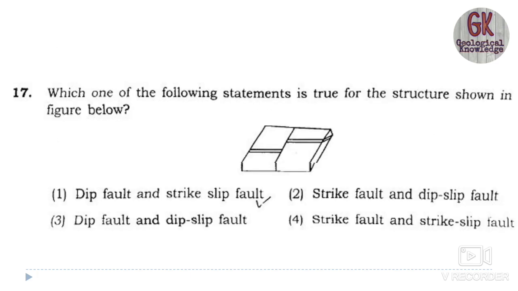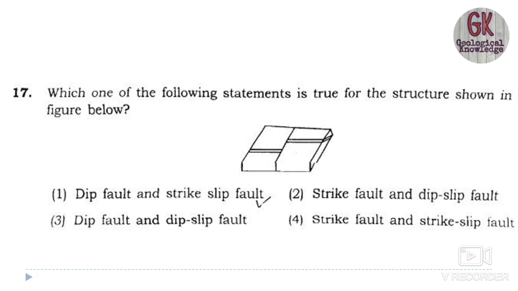The 17th one: which one of the following statements is true for the structure shown in the diagram? Firstly, read the options. Dip fault and strike slip fault, strike fault and dip fault, dip fault and dip slip fault, strike fault and strike slip fault. If you understand the definition of all the faults given in the options, then you can answer this question. And you must understand how you can eliminate the options.